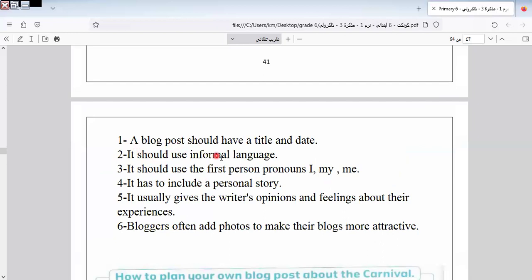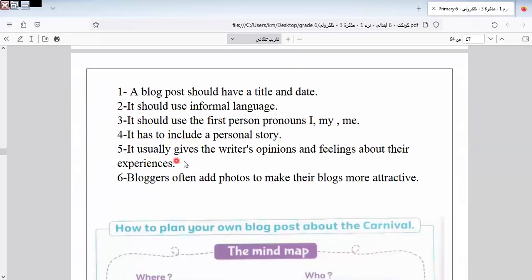Here is a blog. A post should have a title and date. When we send a blog, it must have a title and date. It should use informal language, not formal. In the blog, we use informal language. It should use first person pronouns I, me, or my, and so on. It should include a personal story. It usually gives the writer's opinions and feelings about their experience.